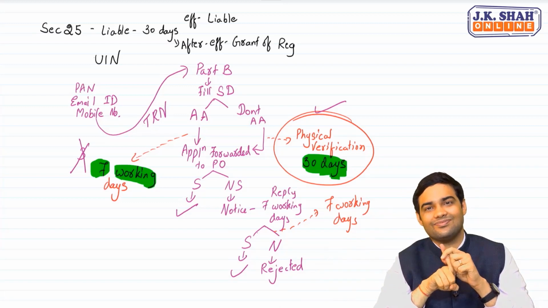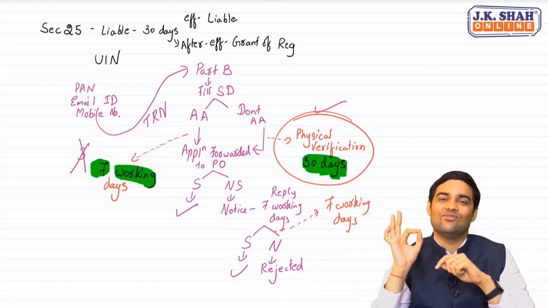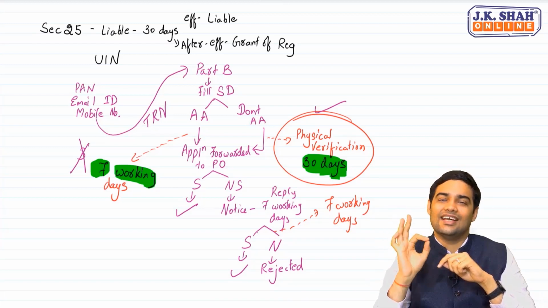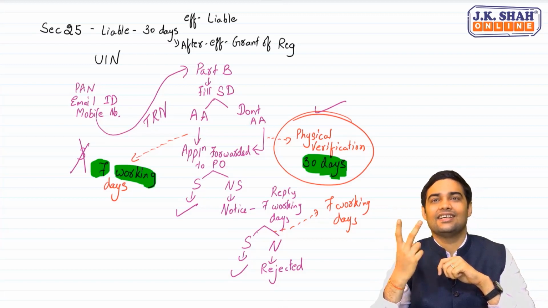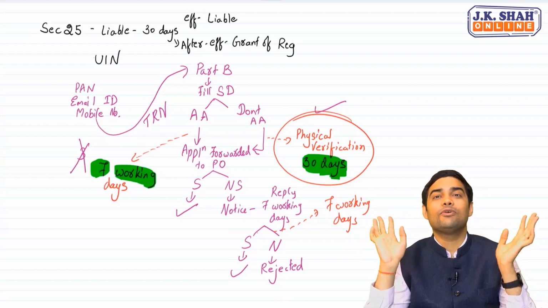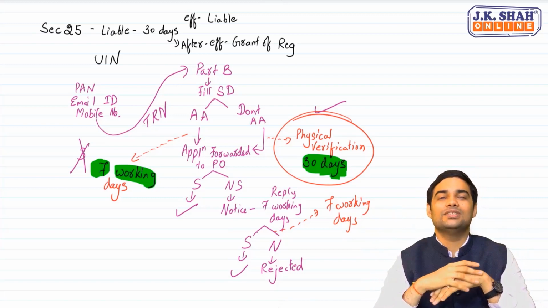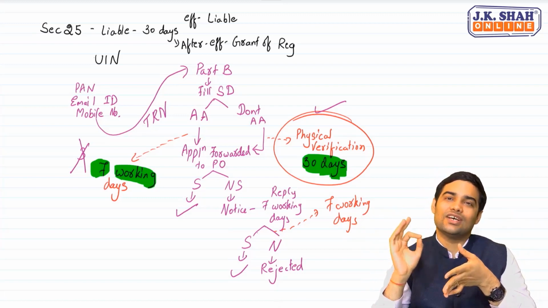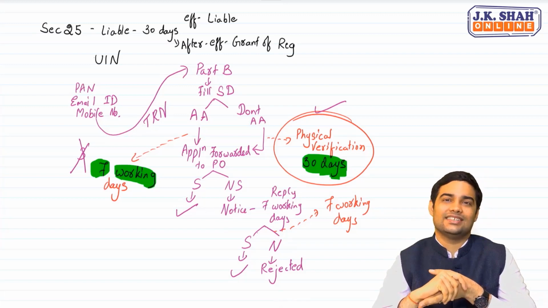To sum up, you remember those 3 cases where 30 days will be applicable? 1. Any case where Aadhaar authentication is not completed. Second, where you don't opt for Aadhaar authentication. Third, where the officer deems it fit, with the approval of the Assistant Commissioner or Deputy Commissioner, that Aadhaar authentication is required.